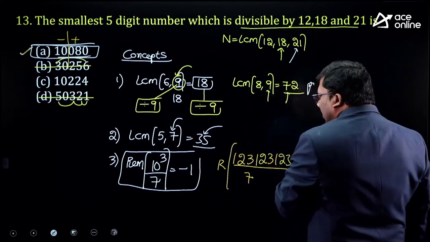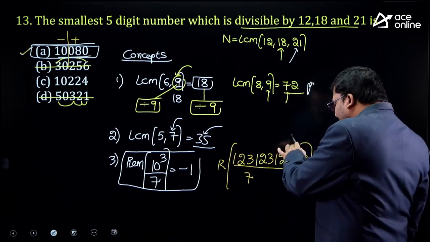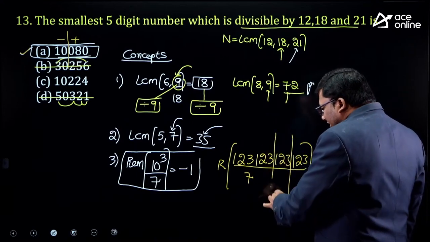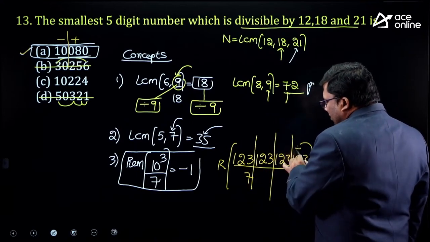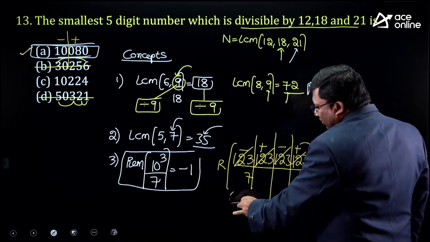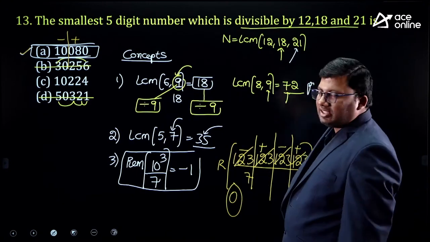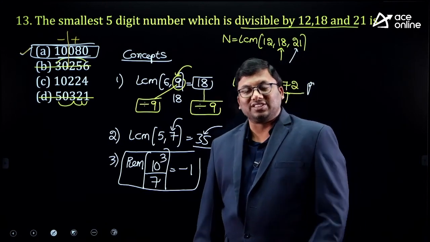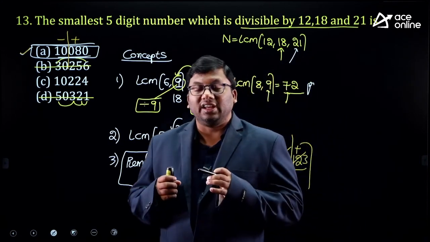What is the divisibility rule of 7? Take a group of 3 digits, plus minus, plus minus. 123, 123, 123. Answer for this question is 0. I hope the idea is clear.